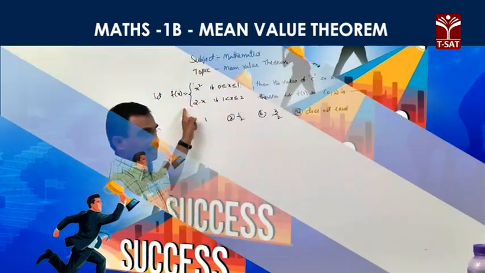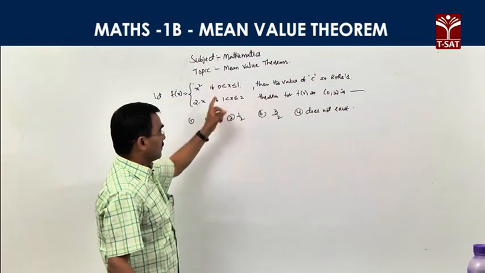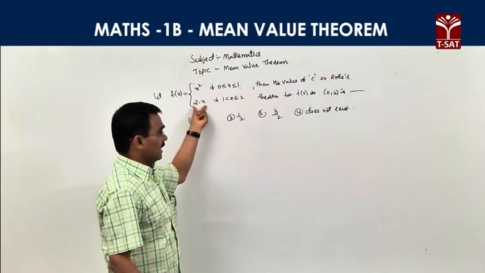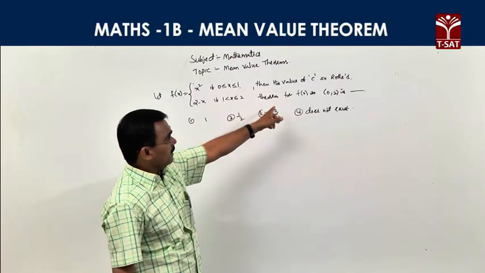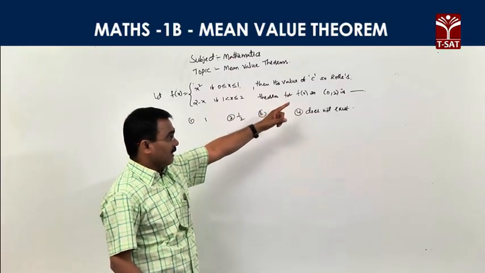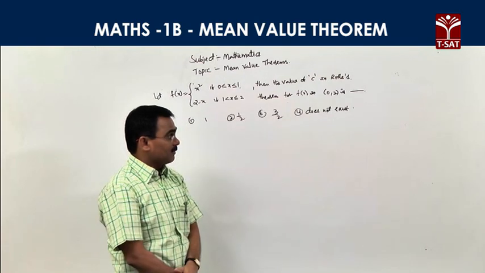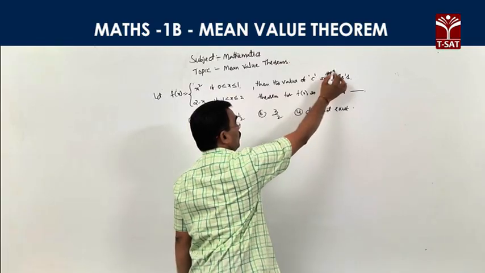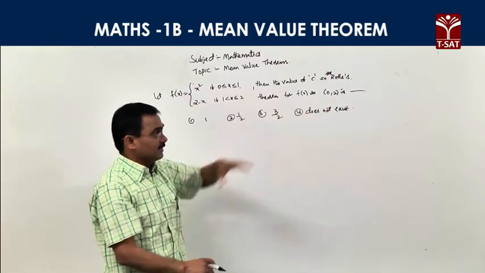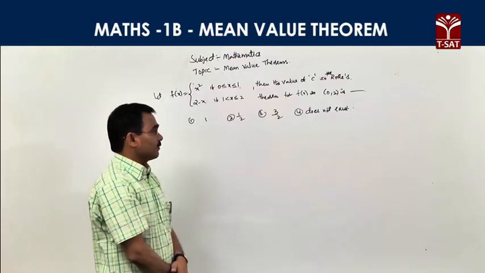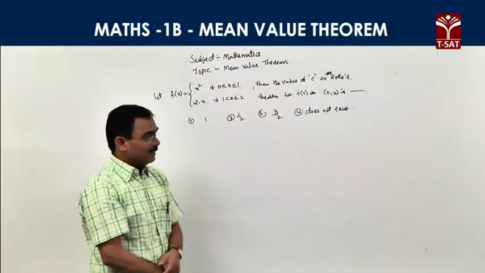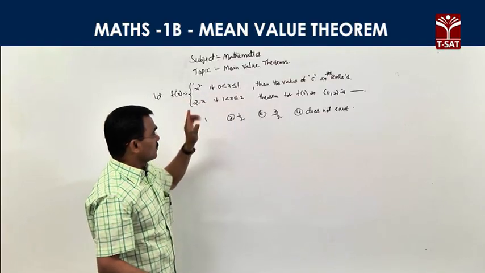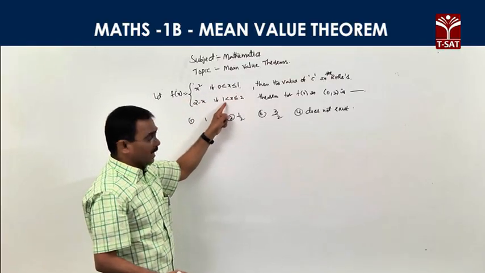Let the function f of x be defined in the closed interval 0 to 2, where f of x is x square from 0 to 1 and 2 minus x from 1 to 2. Then the value of c in the Rolle's theorem for the function f of x in the open interval 0, 2 is dash. What is the c value here? The given function is f of x equal to x square from 0 to 1 and 2 minus x from 1 to 2.